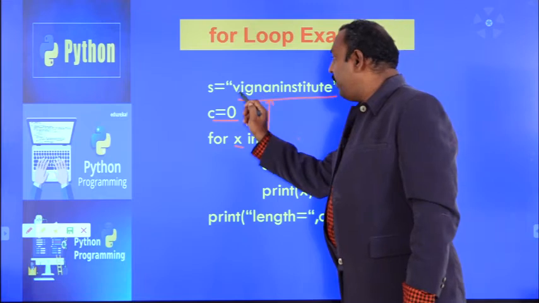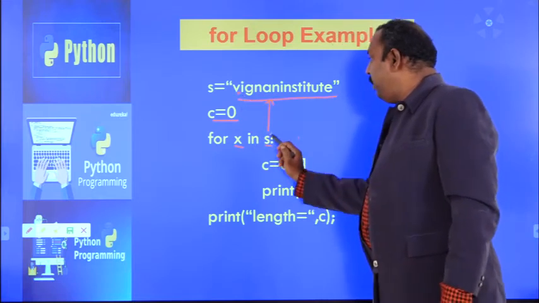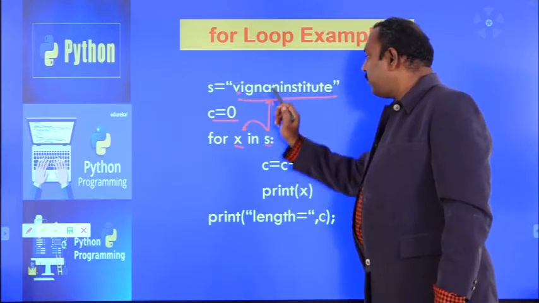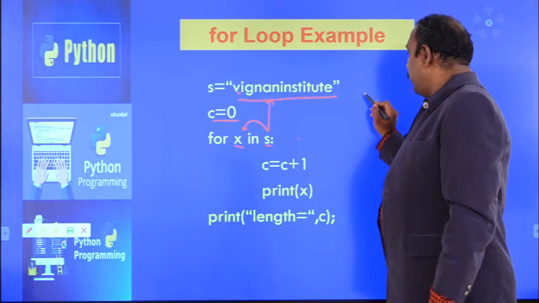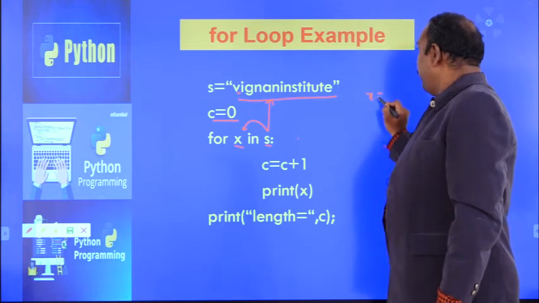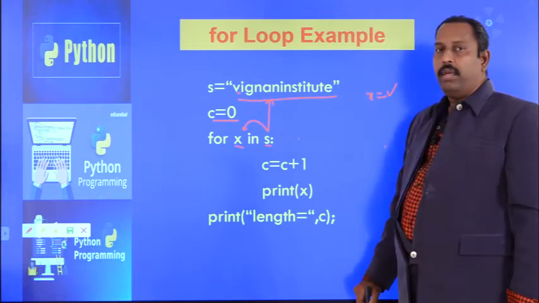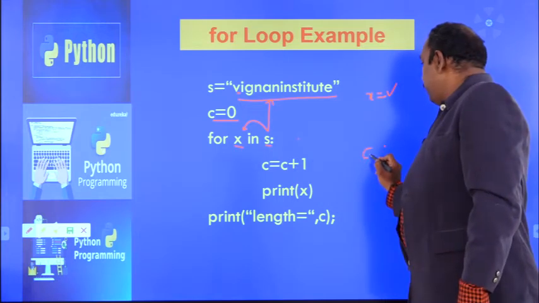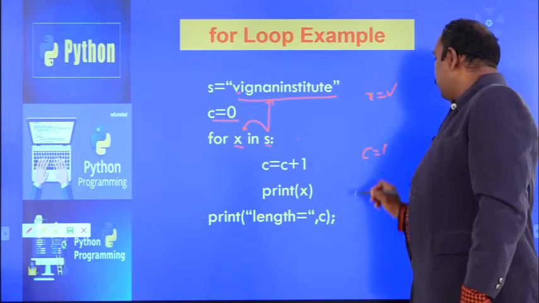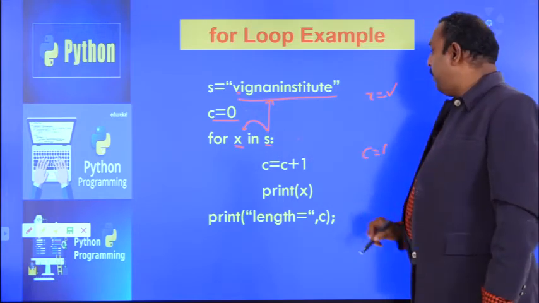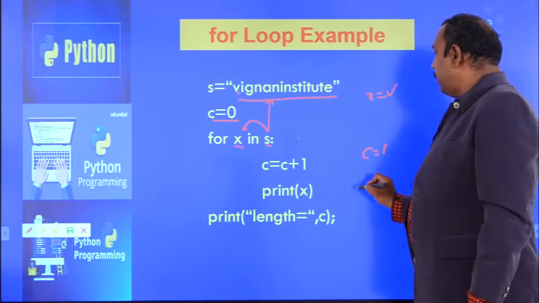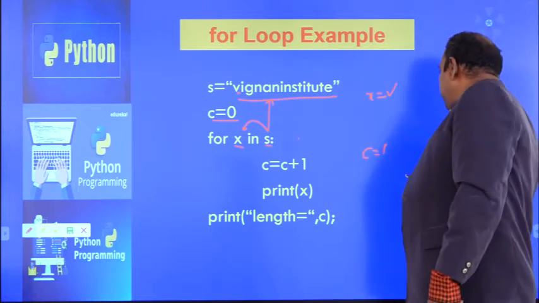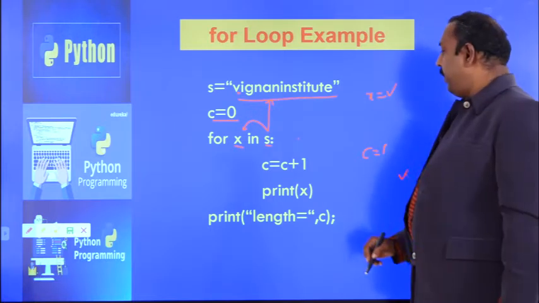So it will take the first element. V will be assigned to x. So x will become V initially, and c equal to c plus 1. c will become 1, already c value 0, 0 plus 1 will become 1. Print x. Print x means what is the value of x? V will be printed.